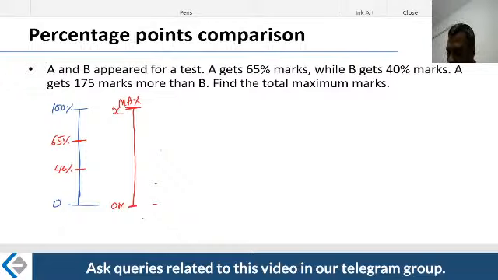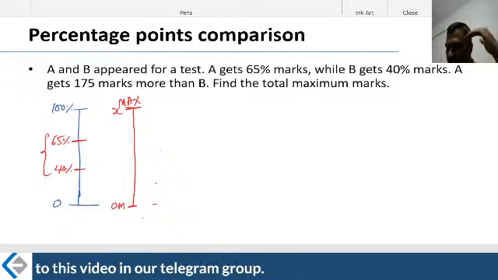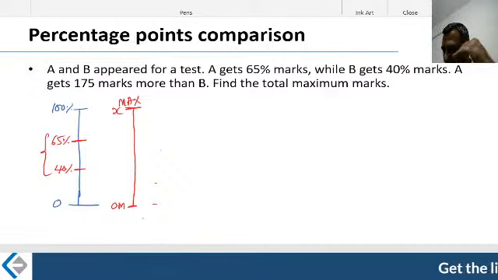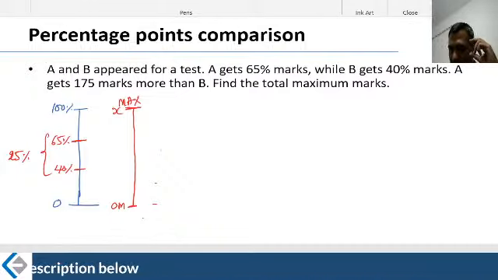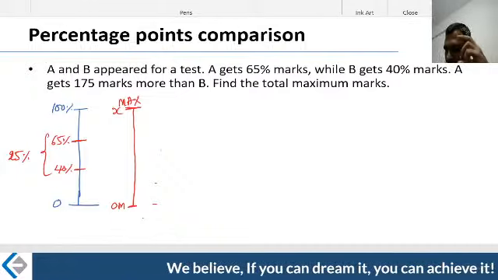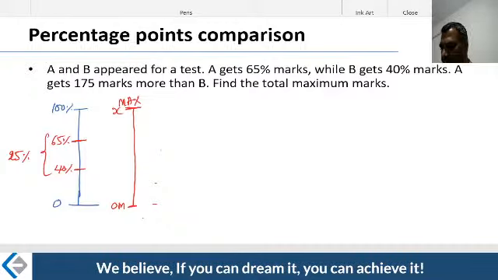Now look, percentage points is nothing but the difference between these two numbers. I have 65% point there, and I have 40% point there. What is the difference? The difference is nothing but 25%. On the percentage scale, there is a margin of 25%. There is a gap of 25% between them.